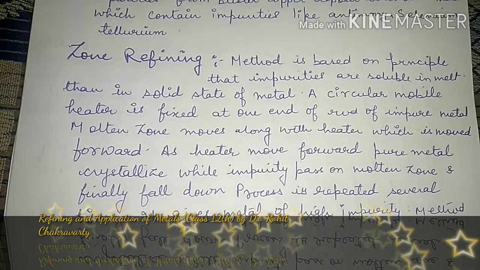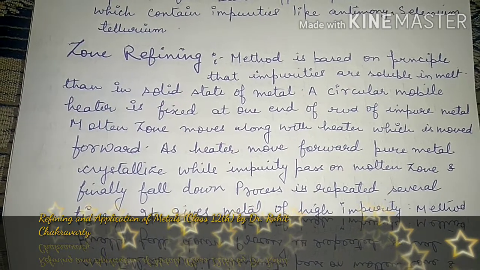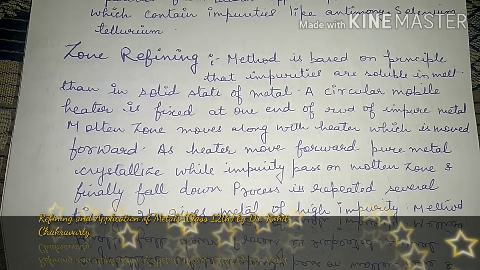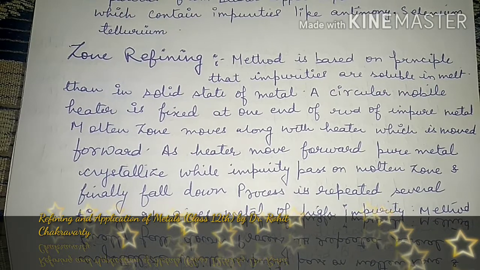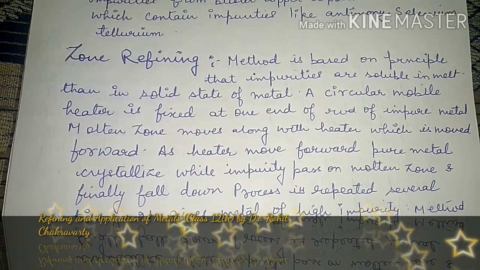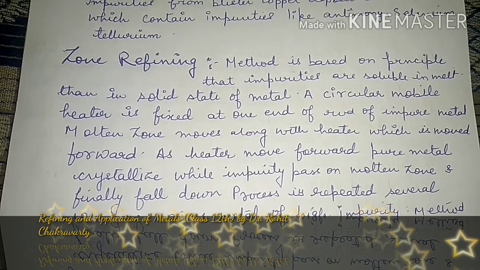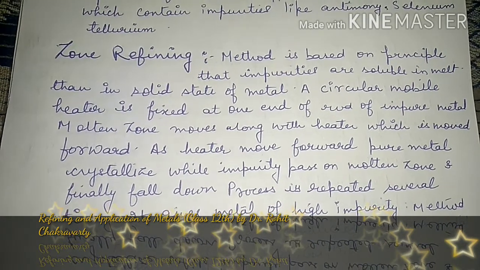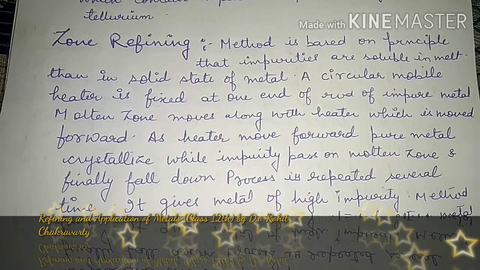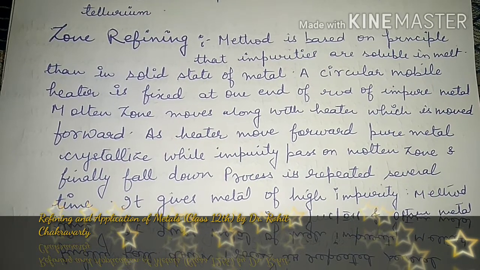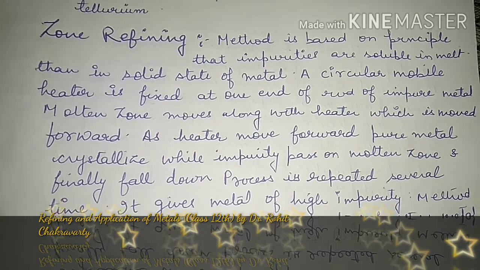So now coming to the topic, that is zone refining. The method is based on the principle that impurities are more soluble in the melt than in the solid state of the metal. A circular mobile heater is fixed at one end of a rod of impure metal. The molten zone moves along with the heater, which is moved forward. As the heater moves forward, pure metal crystallizes while the impurities pass into the molten zone.